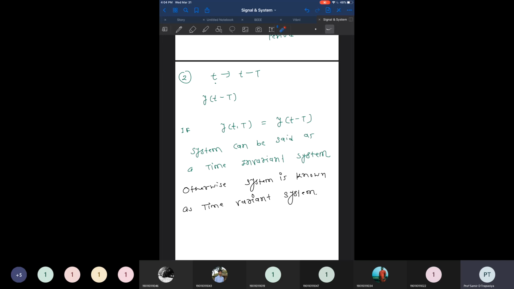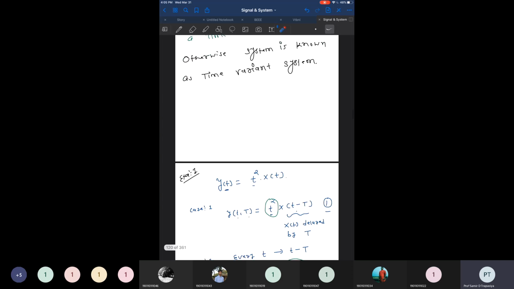Y of t minus tau, with capital T as the response, is where only t is replaced with t minus tau, and this output delayed by tau is recorded when the input is delayed by tau. If both are the same, we can say the system is a time invariant system. In other cases, it is known as a time variant system. Right? So we have gone through this one.